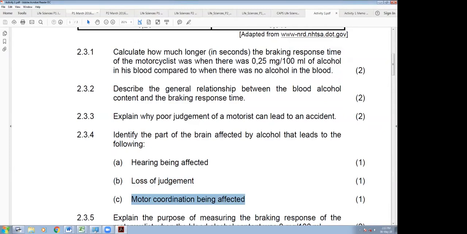We taught you the structures and the functions of the different parts of the brain. Remember, we asked you to draw the diagram. We said label and give the function. So you learn it like that. But here they're saying that now a person loses their judgment and which part is affected. So if you know that judgment, reasoning, memory, all of that, higher thought processes are controlled by the cerebrum, then you'll know that the cerebrum is damaged there. Okay, and then motor coordination being affected, coordination of voluntary actions, we know that's controlled by the cerebellum.